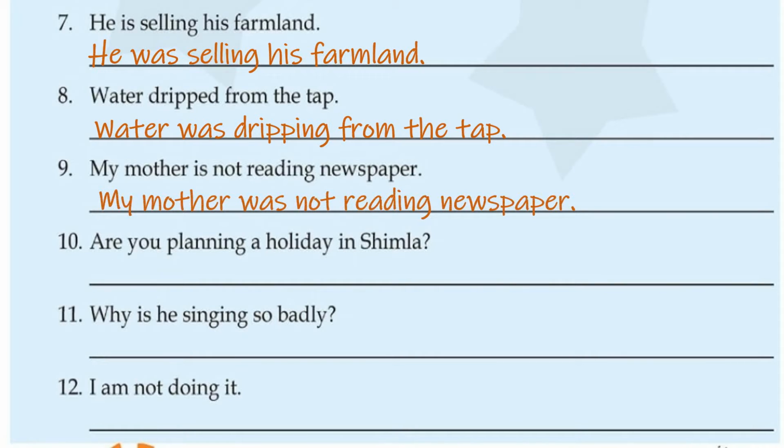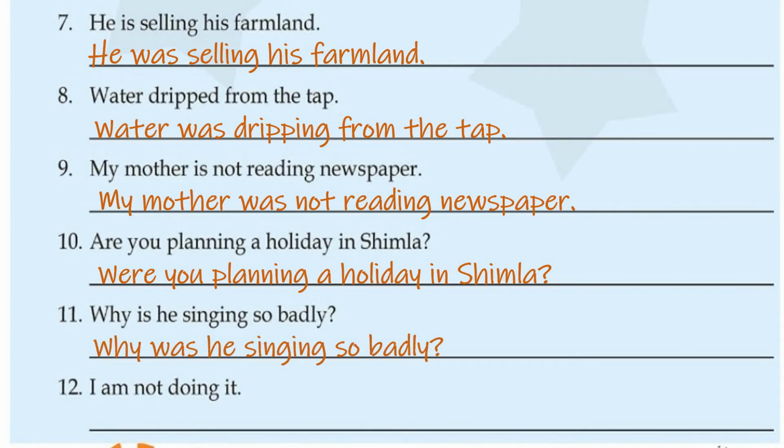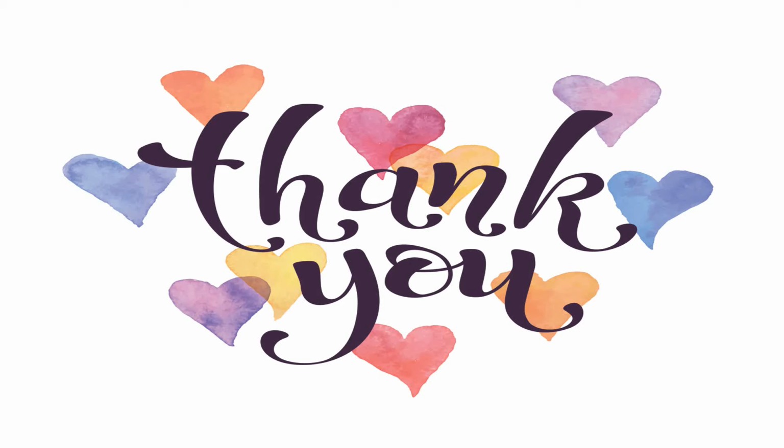Are you planning a holiday in Shimla? It is in present continuous tense, children. You have to write in past continuous tense. So are will change into were. Were you planning a holiday in Shimla? Why is he singing so badly? It is again given in present continuous tense. So is will change into was. Why was he singing so badly? I am not doing it. So it will change into I was not doing it.